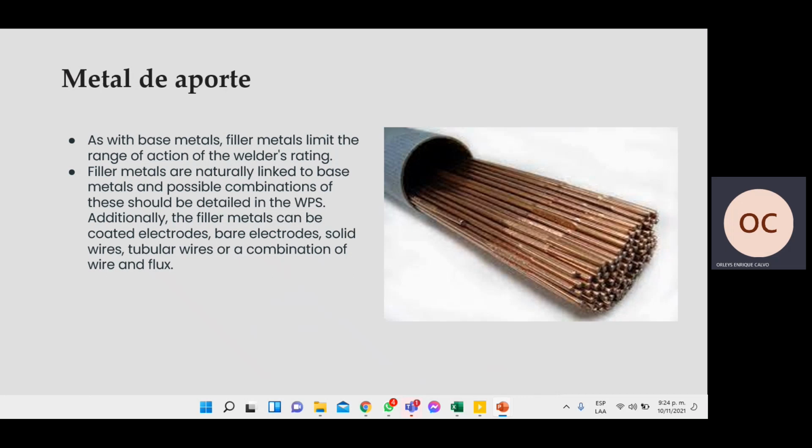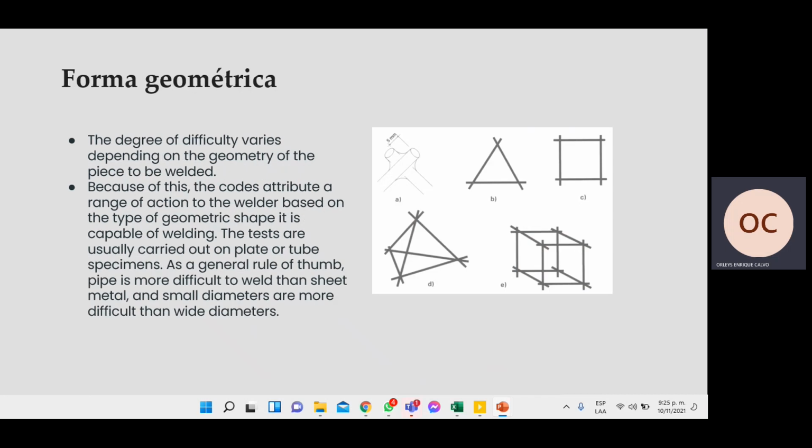Base metal. As the base metal, filler metal limits the range of action of the welder rating. Fillers are naturally linked to base metal combinations. That variable can be defined in the WPS. Additionally, the filler metal can be coated electrode, bare electrode, solid wire, tubular wire, and a combination of wire and flux.